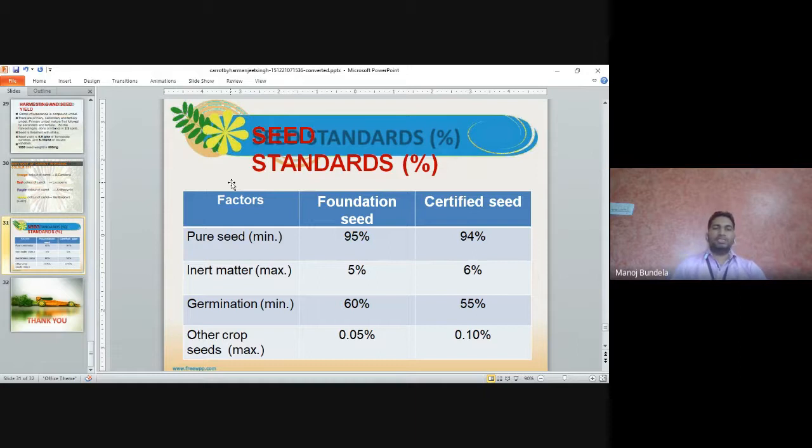So these are the seed standards that we have to mention when we go for packing of the seeds: the purity percentage, how much pure seed, maximum 95% pure seed. Inert matter will be very less, maximum only 5%. The higher the germination percentage, the better. Other crop seeds are maximum 0.05%, no more other crop seeds will be there in the crop.